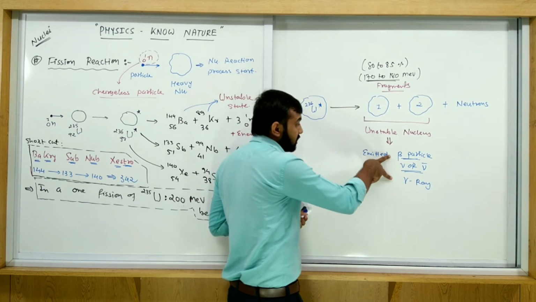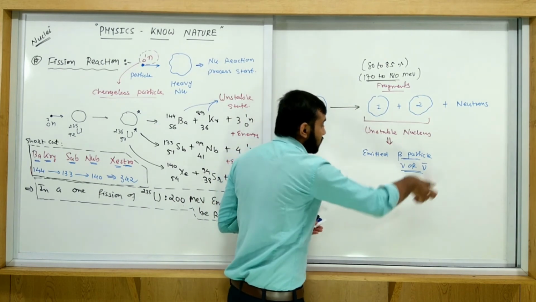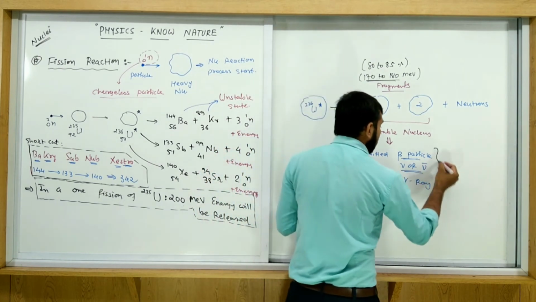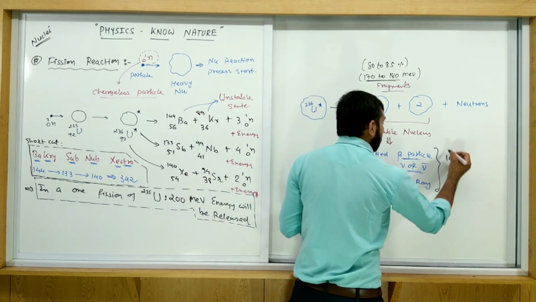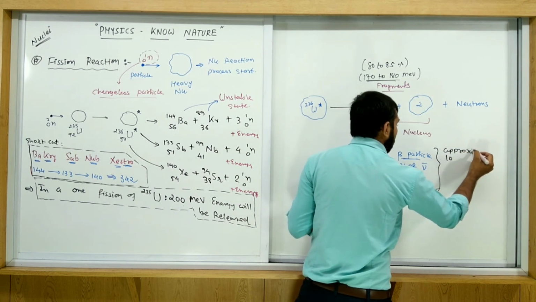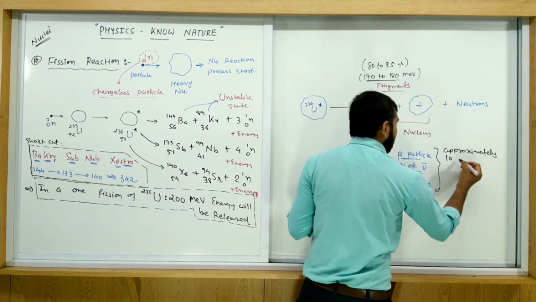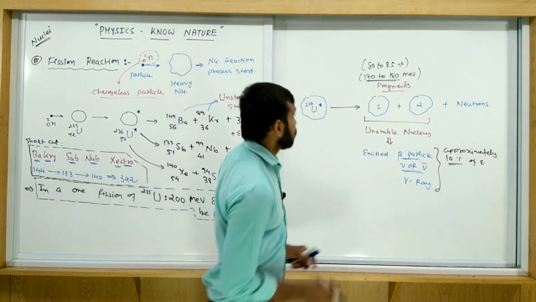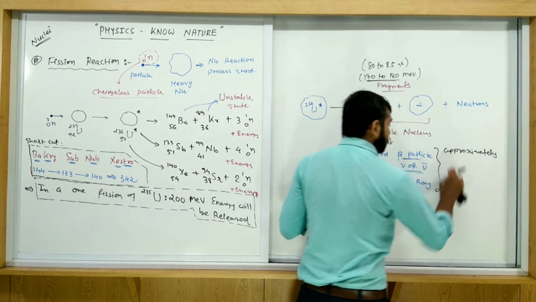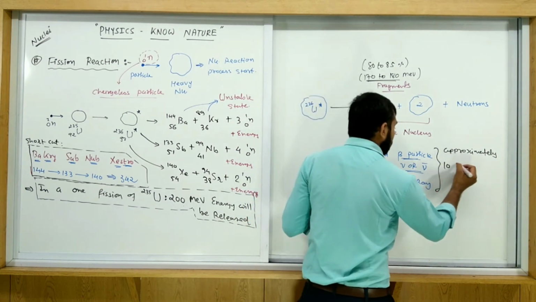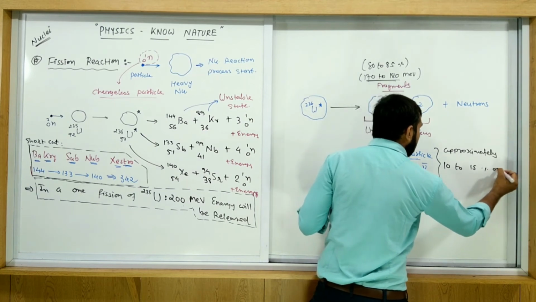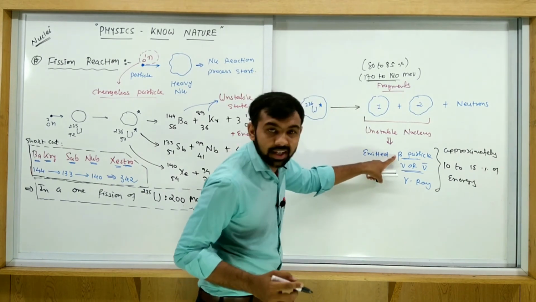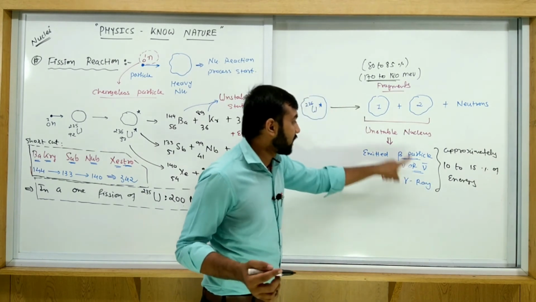So some of this energy is just shared with this one. So 80 to 85% is this one. This is approximately 10 to 15% of energy shared between this wall, beta particle, neutrino, antineutrino, gamma rays, this wall.